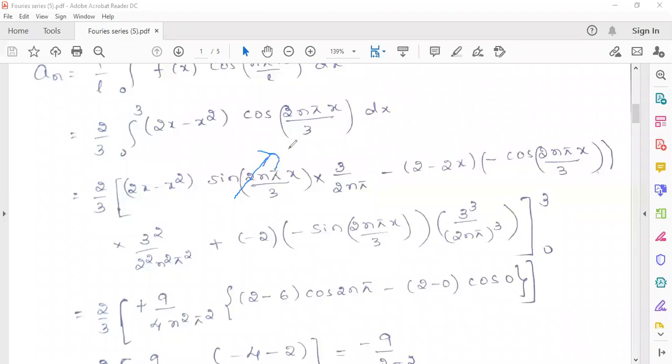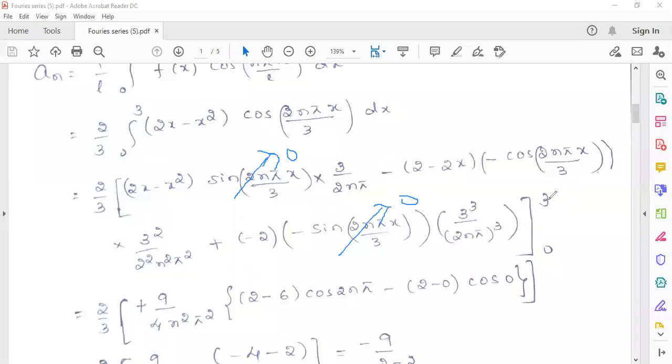So that's why in the next step I will not write this value, as well as this third term also will be 0. We only have to apply the limits for the second term. In the second term, 3 square by 2 square into n square pi square is a constant. I will take it out. So it will become 9 by 4 into n square pi square. Minus, here also minus is there. That's why it will become plus. So now you apply the upper and lower limits.